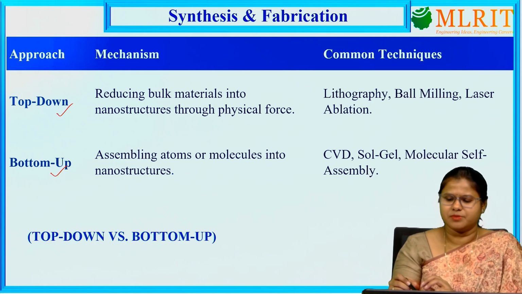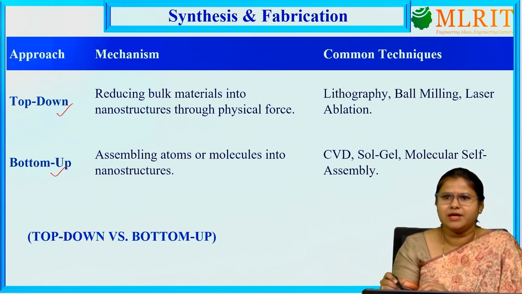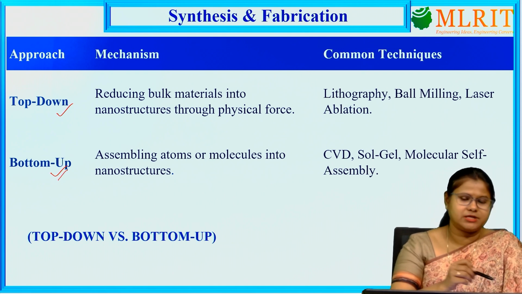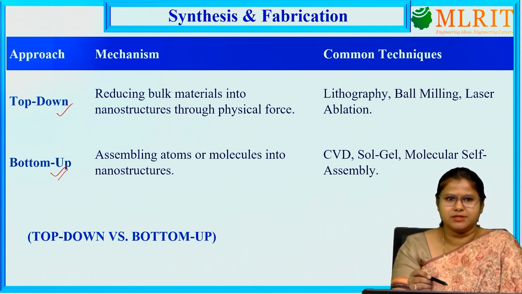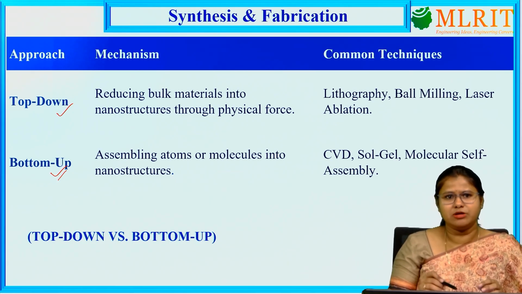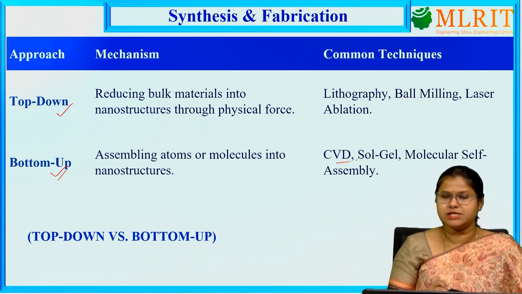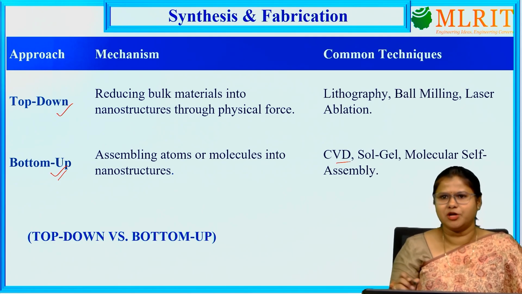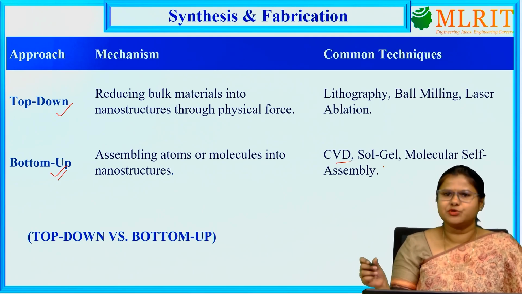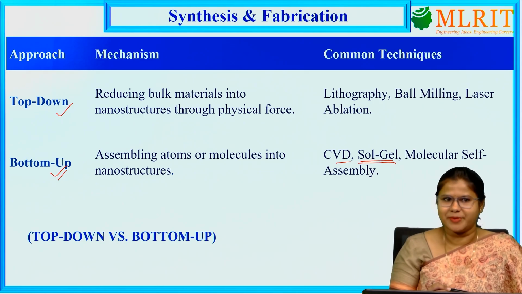Common techniques are lithography, ball milling and laser ablation. In the bottom up method, we assemble atoms or molecules into nanostructures. Common examples are CVD, Sol-Gel and molecular self-assembly. Among all these, I will discuss the Sol-Gel method in my next lecture.